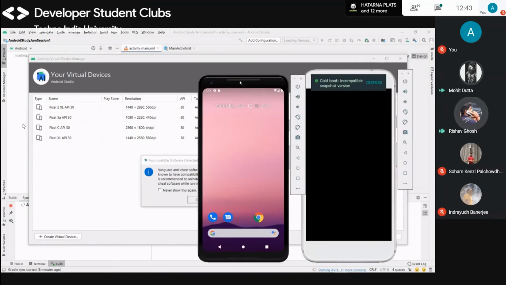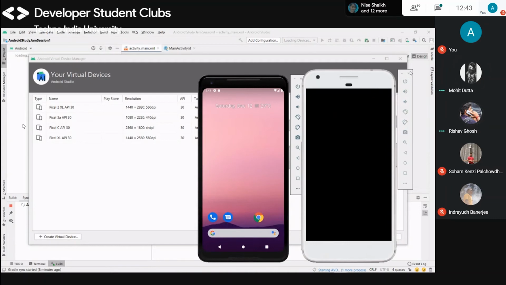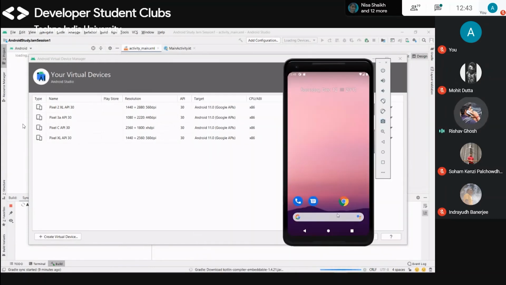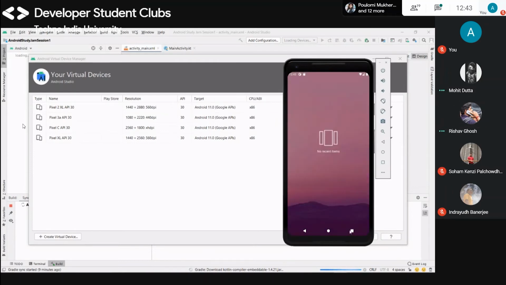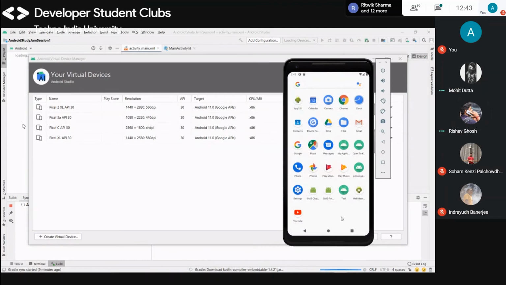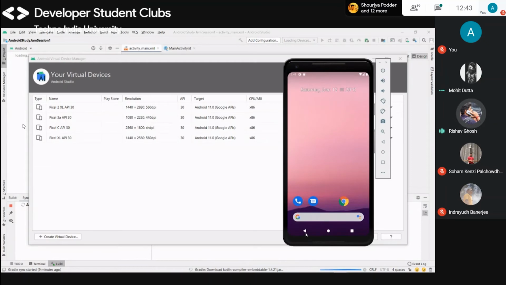So I have opened two emulators in my PC. I need to start this one. Okay, this is the device. So we can use it like your normal phone. I just debug these apps in here, which I have made previously. I just checked it out, so that's why they are installed here.